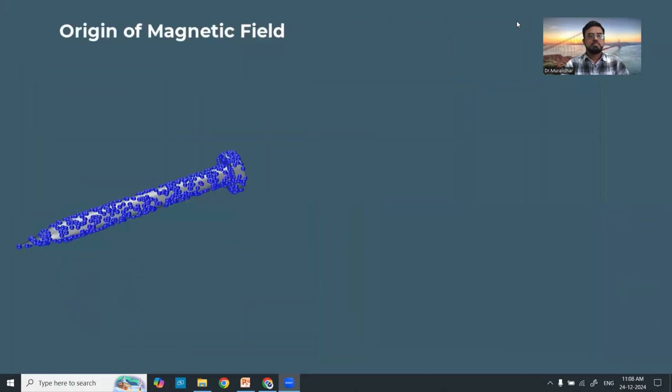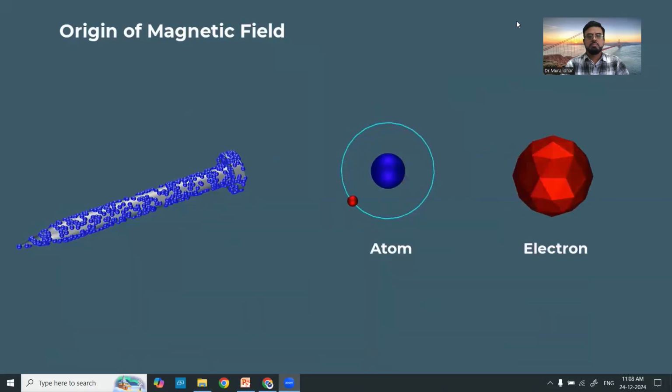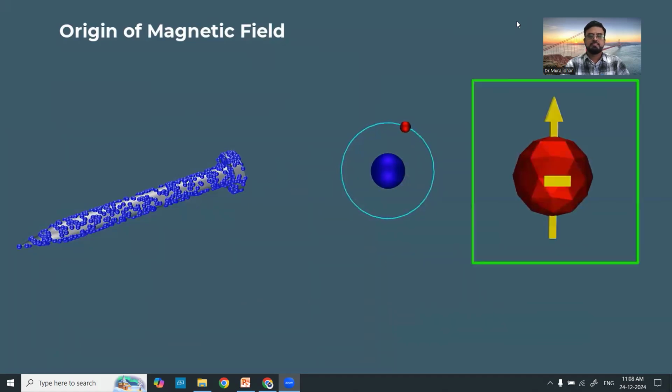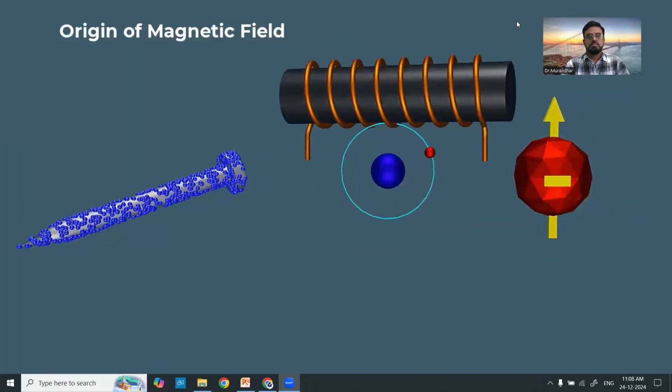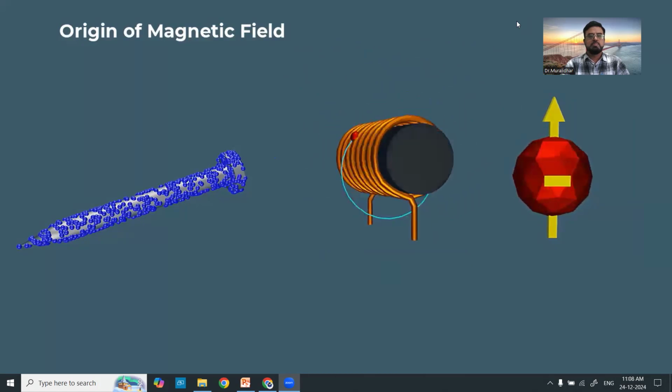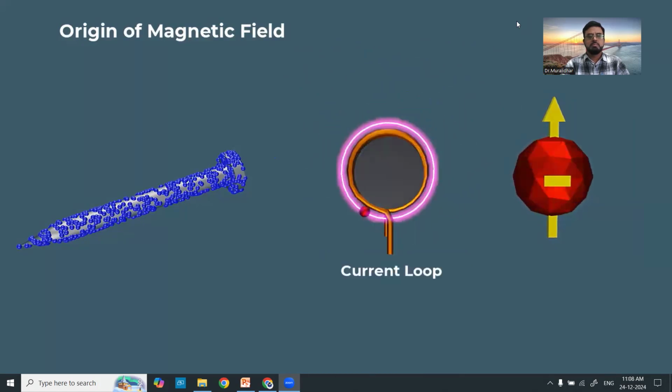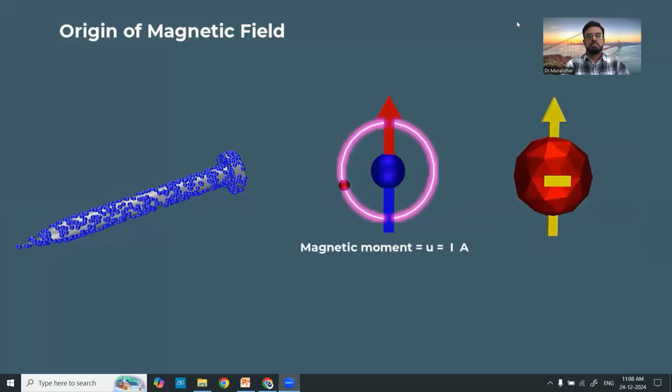Every substance is composed of tiny units called atoms. Each atom has electrons, which carry electric charges. These electrons spin about their own axis, and revolve around the nucleus of the atom. The orbital motion of these electrons around the nucleus acts like a current loop, and causes each electron to act like a microscopic magnet, called a magnetic moment.